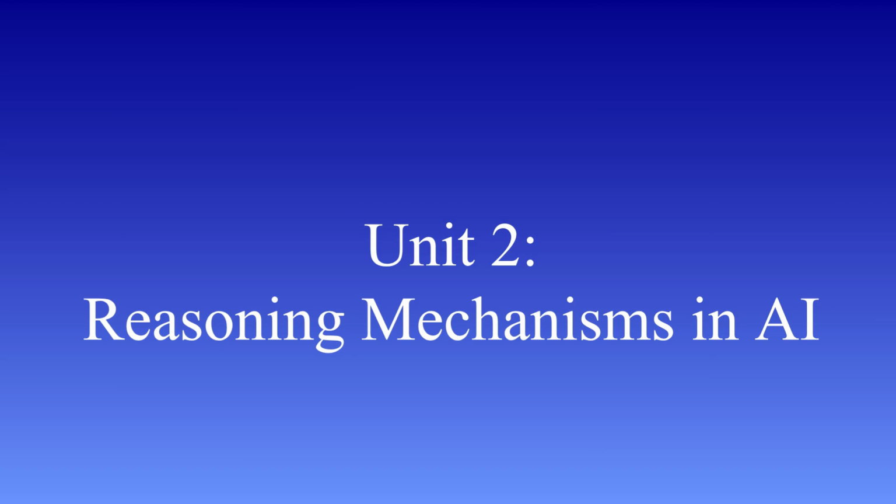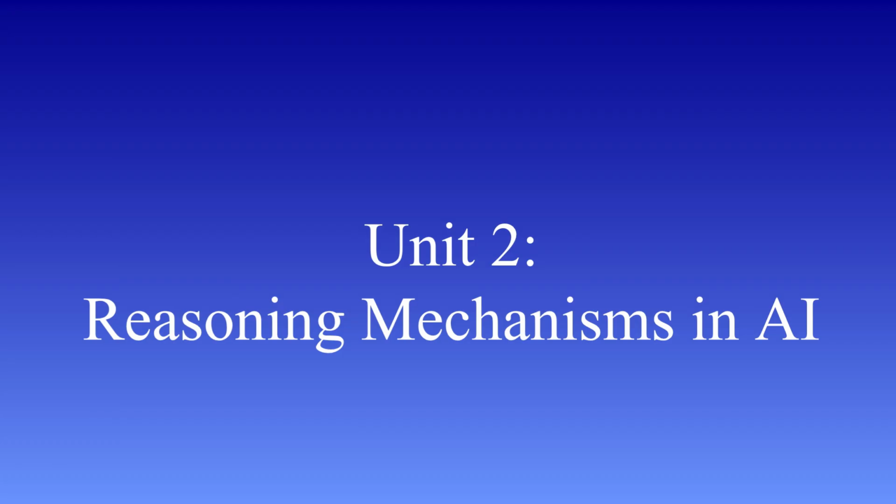Hello everyone, and welcome to Unit 2 of Artificial Intelligence, which focuses on reasoning mechanisms in AI. In the previous unit, we explored the basics of AI and how knowledge is represented. Now, in this unit, we take the next important step, which is understanding how AI systems actually use that knowledge to think and make decisions.